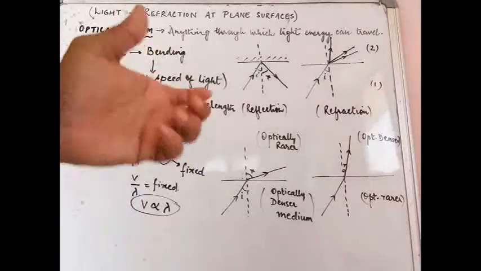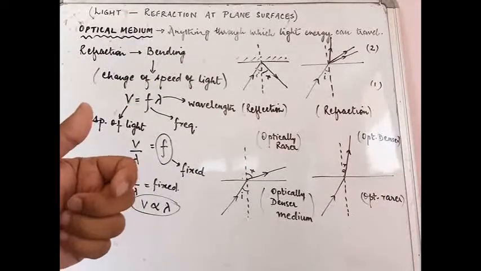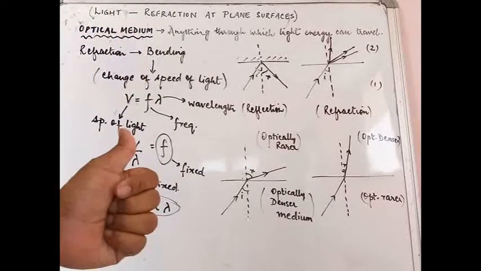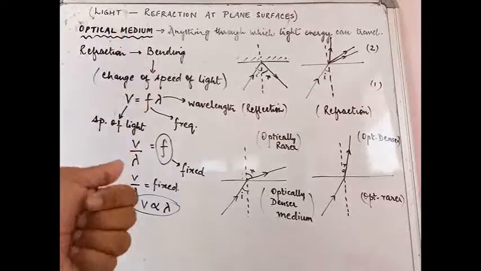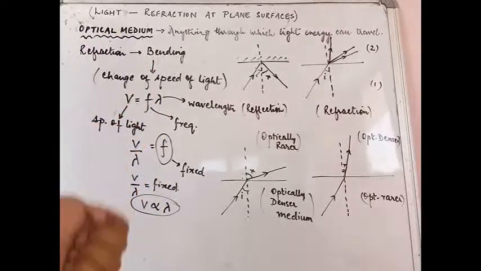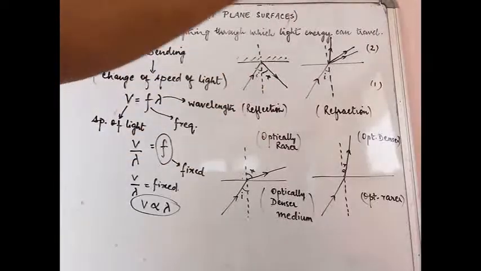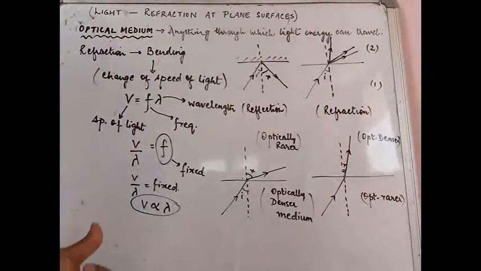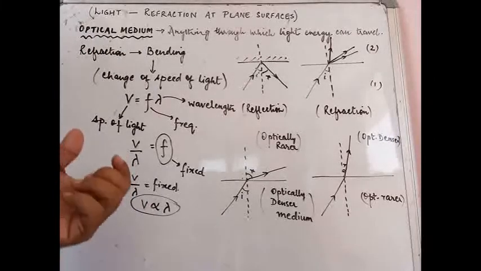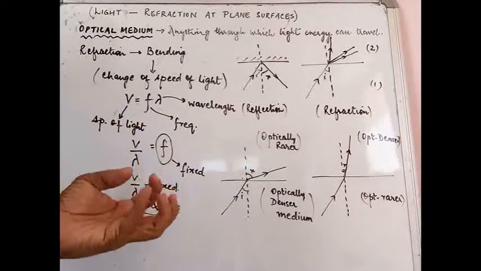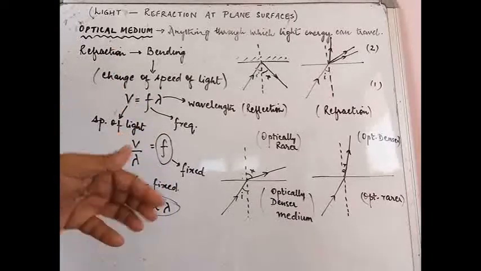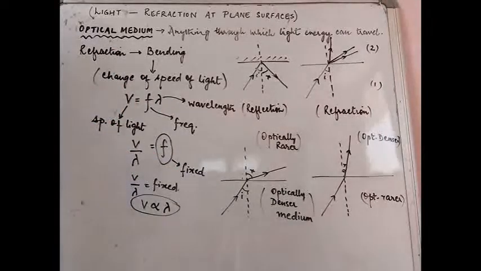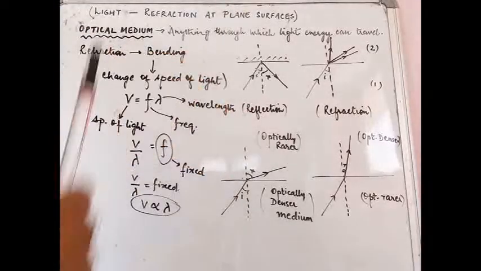If you are given two mediums, and the speed of light in one medium is much less in comparison to the speed of light in the other medium, you will say that the first medium is optically more dense. It is optically more dense, that is why you have to reduce your speed in that particular medium. Now you have got a fair idea of what optically denser and rarer mediums are.